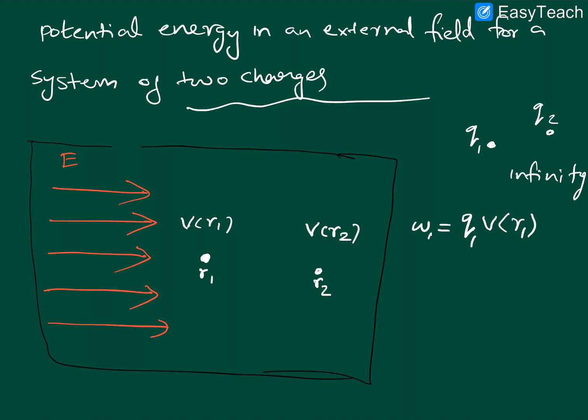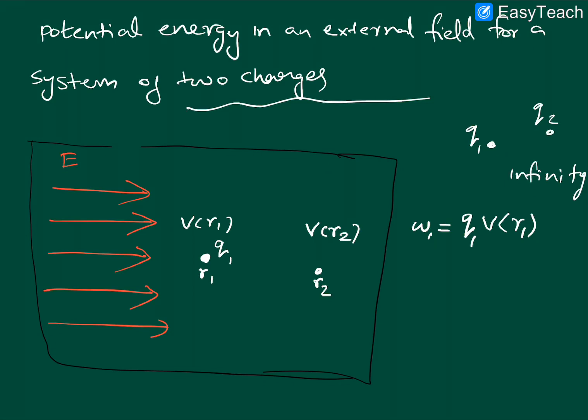Q1 is here, you brought Q1 here. So you need to overcome the influence given by Q1 also. You need to overcome the influence given by the external field, as well as the influence given by Q1 when you are bringing the second charge, isn't it?